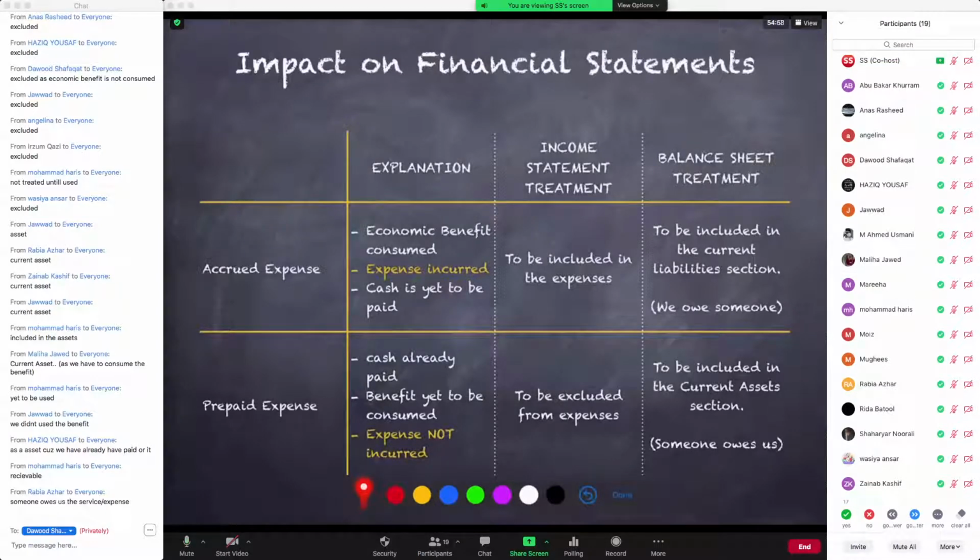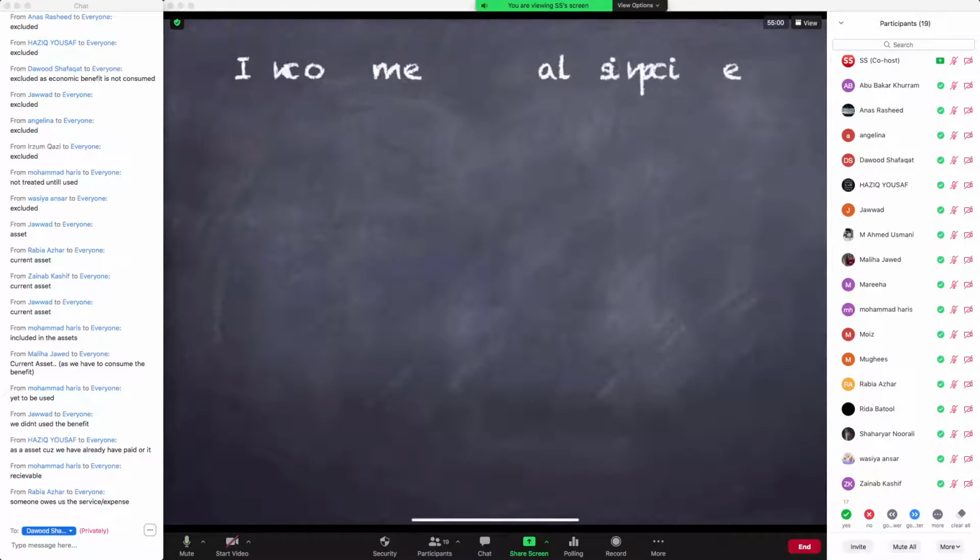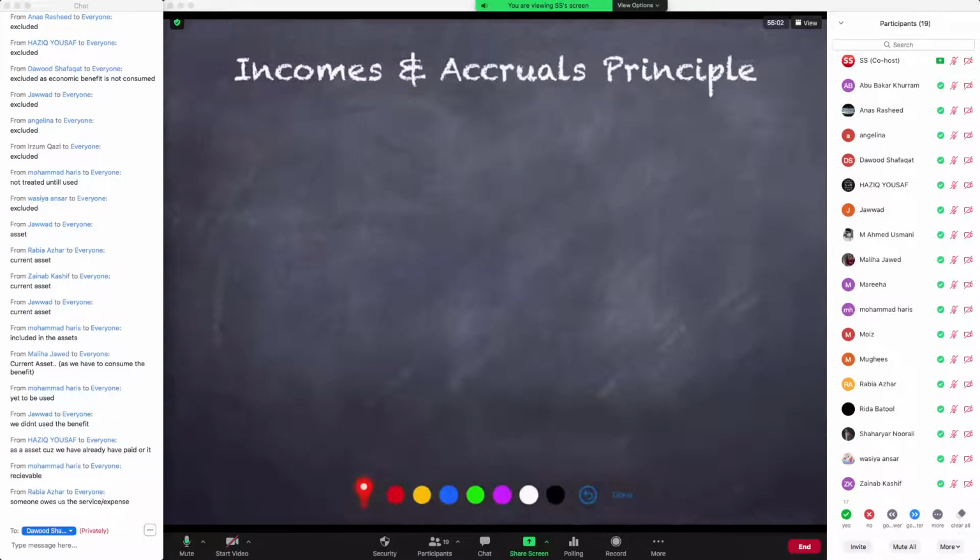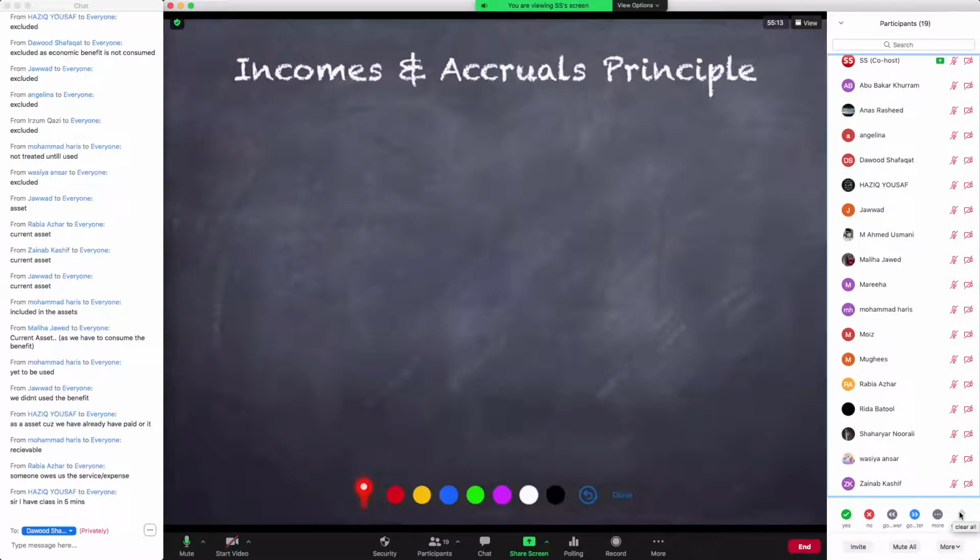So moving on. Now we will dissect incomes. Expenses को हमने देख लिया. अब हम देखेंगे कि incomes पे accruals principle की यही provisions किस तरह apply करते हैं. Remember, incomes and expenses are mirror images of each other.